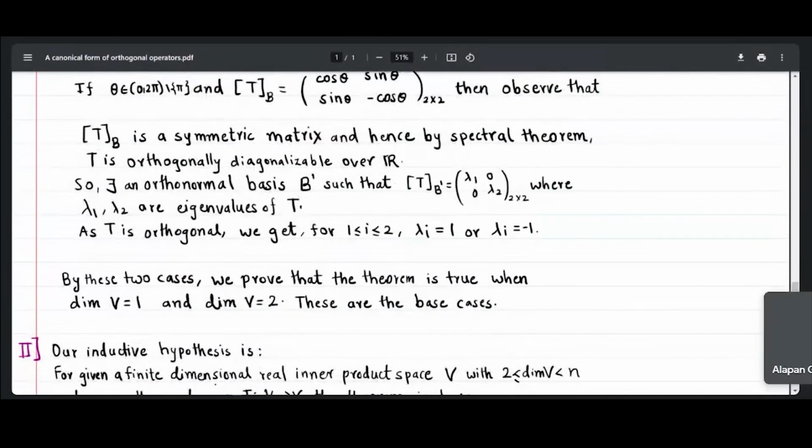By these two cases, what did we prove? Whenever dimension of V is equal to 1 or dimension of V is equal to 2, we get the conclusion of our theorem. So we proved our theorem for these cases. So these are our base cases.